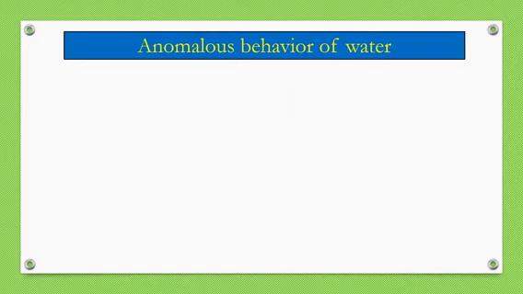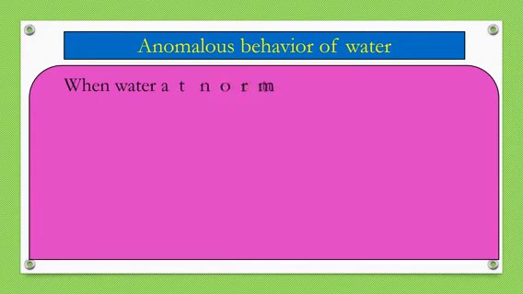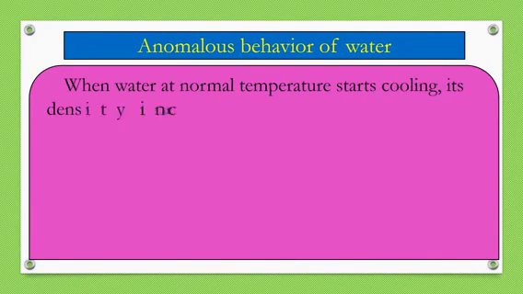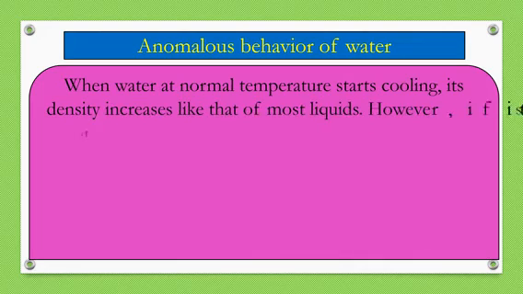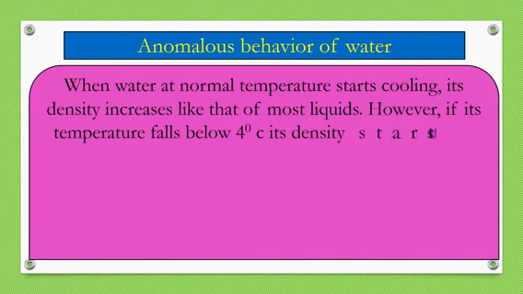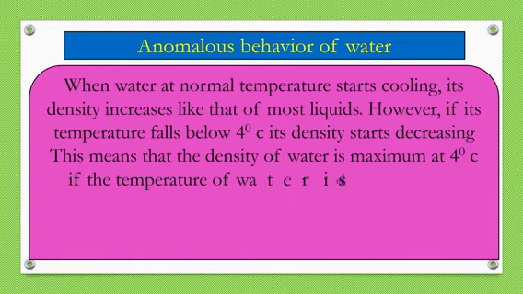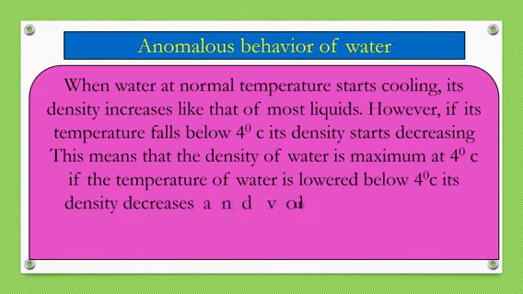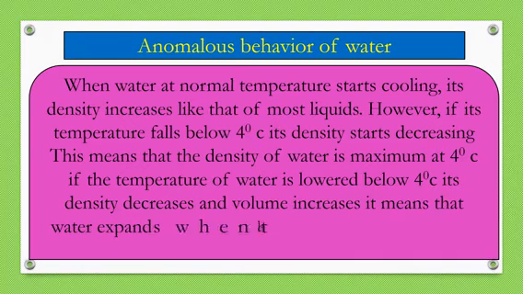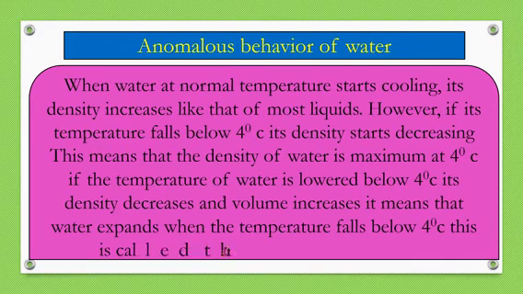The next concept is anomalous behavior of water. When water at a normal temperature starts cooling, its density increases like that of most liquids. However, if its temperature falls below 4 degrees Celsius, its density starts decreasing.